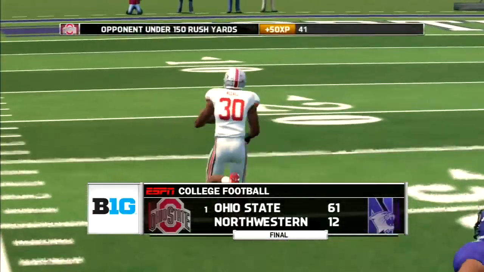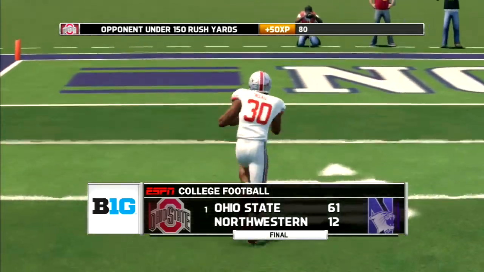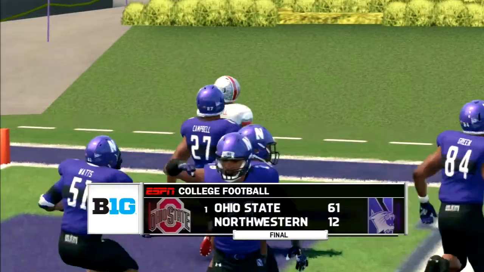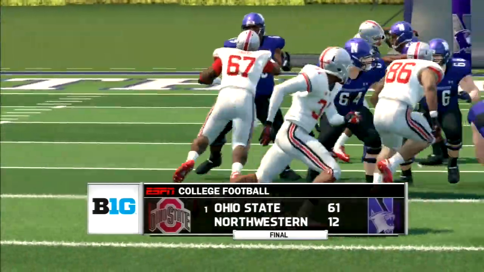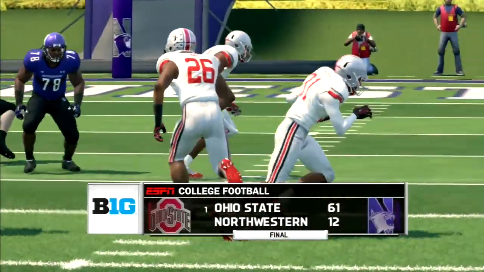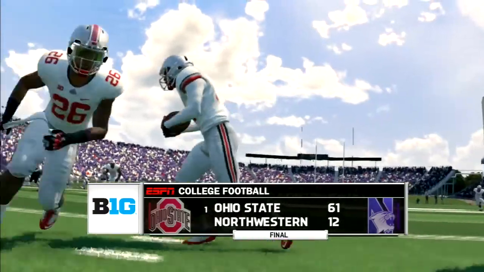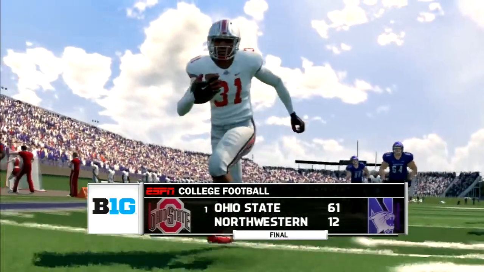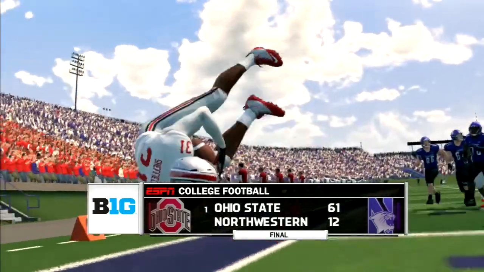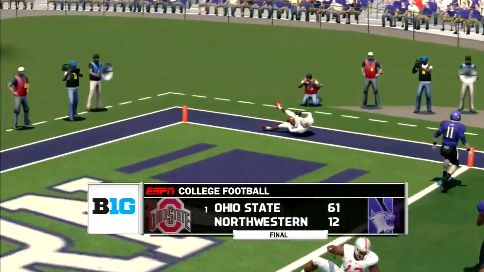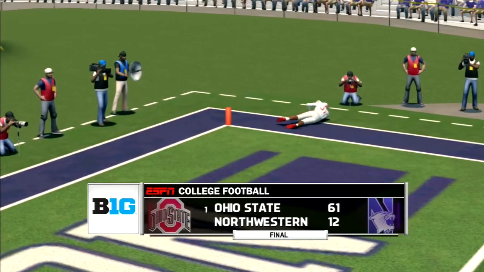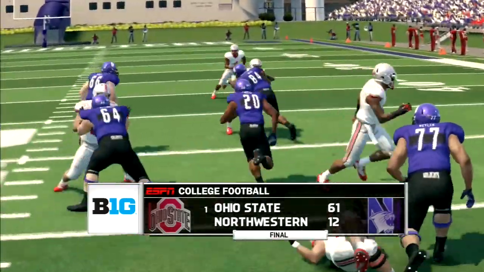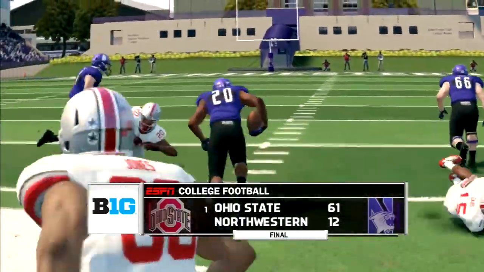Buckeyes win in a laugher, 61-12. DH7 finished 13 of 23 for 197 yards, 1 touchdown and 1 interception, and he added 2 rushing touchdowns. Weber had another big game, 16 carries for 140 yards and 2 touchdowns. Demario McCall finished with 297 all-purpose yards, including that 103-yard opening kickoff touchdown. Kendall Sheffield had a strong game as well, 4 tackles and 2 interceptions, including a pick six.